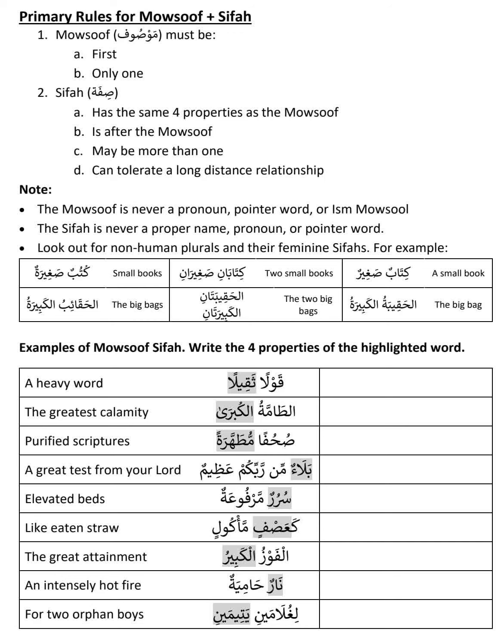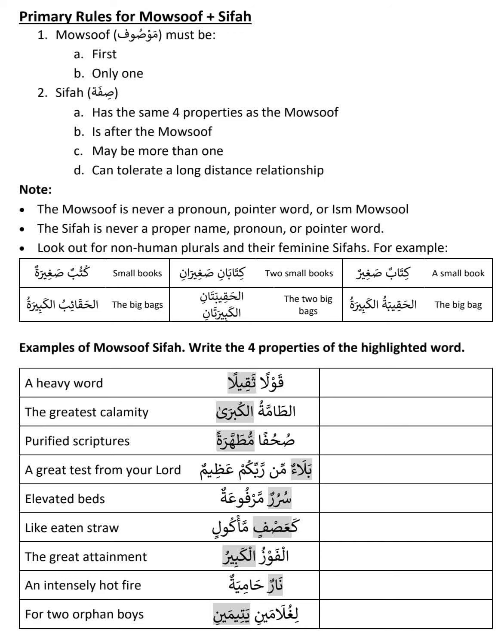So Kitabun Saghirun, all four properties are matching. Kitabun's four properties match Saghirun's four properties. Both are Rafa, both are singular, both are masculine, both are common. So in this case, as I said, if all four properties are matching, that means both are Mawsuf and Sifa. Kitabun Saghirun means a small book, because Kitabun is the Mawsuf, it came first, and Saghirun came second, because Sifa comes after the Mawsuf. So simple as that. We'll go to the next example.